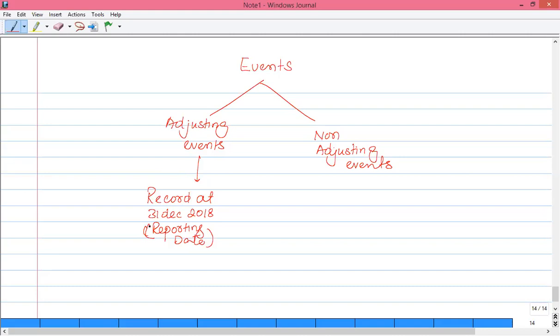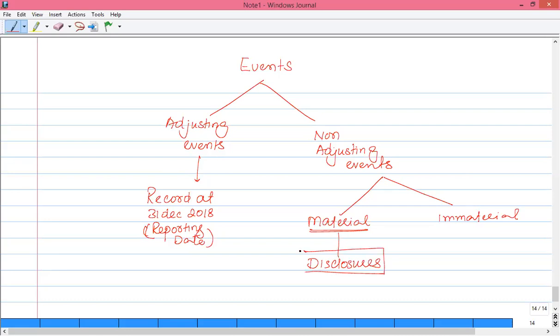But as far as non-adjusting events are concerned, we will check whether this information is material or immaterial in nature. The information is significant or insignificant. If information is material, then only a disclosure is required in the notes to the accounts. No accounting is required. But as far as the immaterial non-adjusting event is concerned, no disclosure is needed. You don't need to provide any kind of disclosure to the stakeholders.